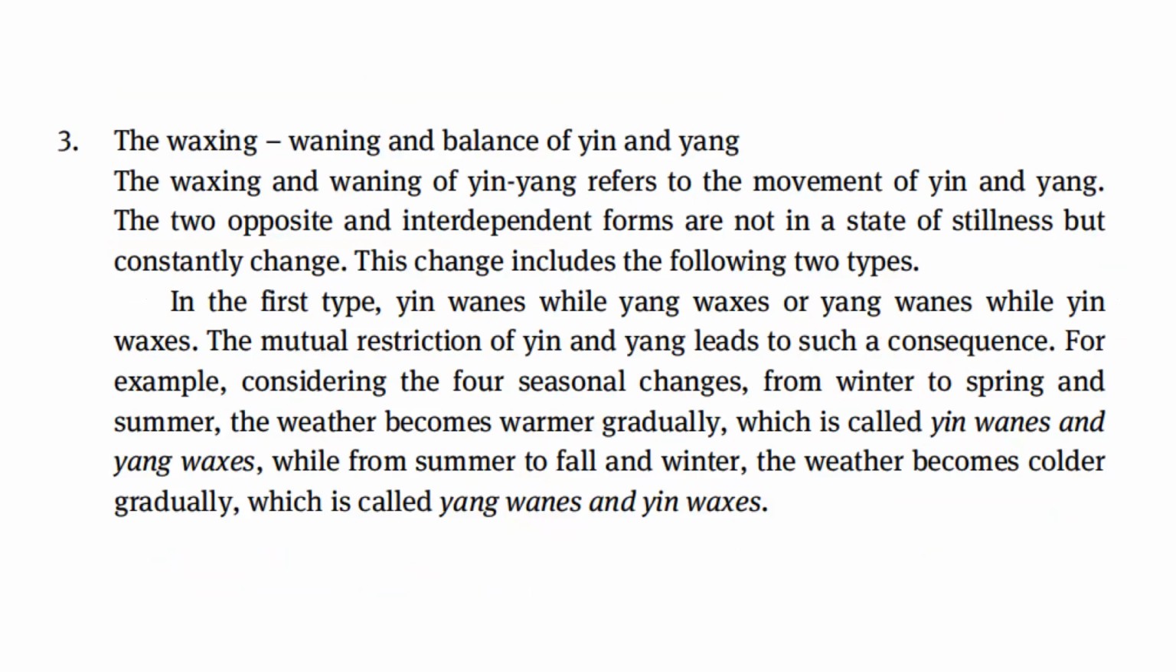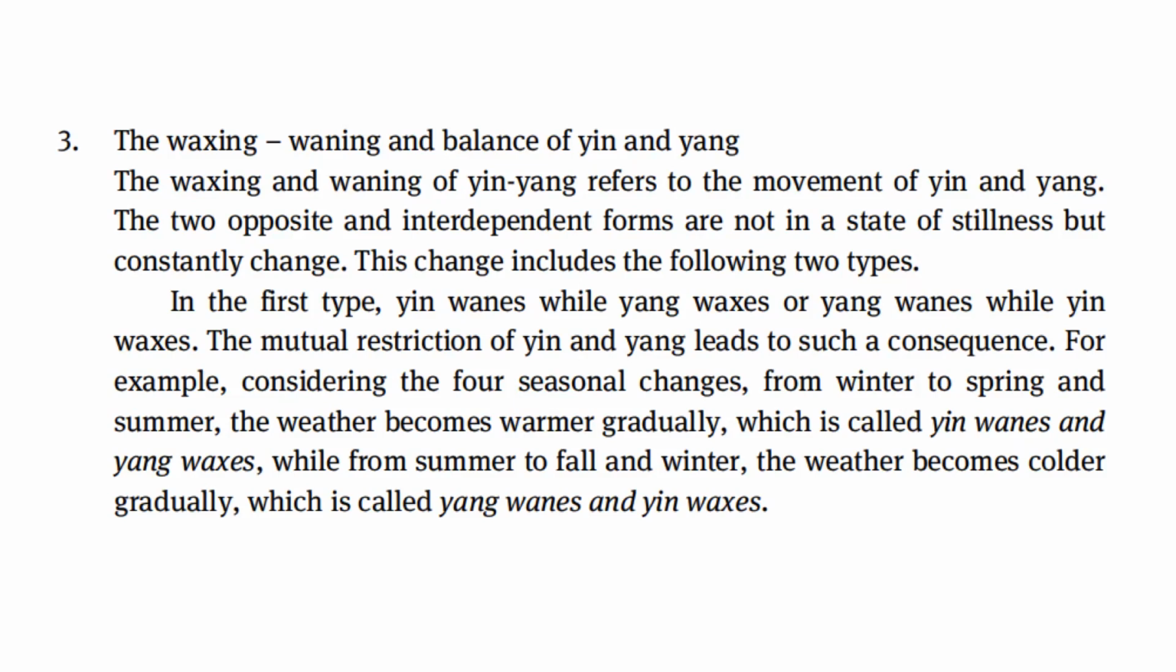Now let's go to the waxing, waning, and balance of yin and yang. The waxing and waning of yin and yang refers to the movement of yin and yang. The two opposite and interdependent forms are not in a state of stillness but constantly change. This change includes the following two types. The first type, yin wanes while yang waxes, or yang wanes while yin waxes. The mutual restriction of yin and yang leads to such a consequence.